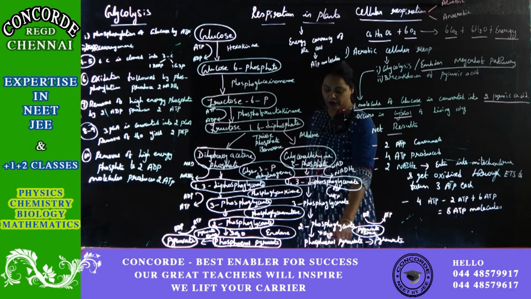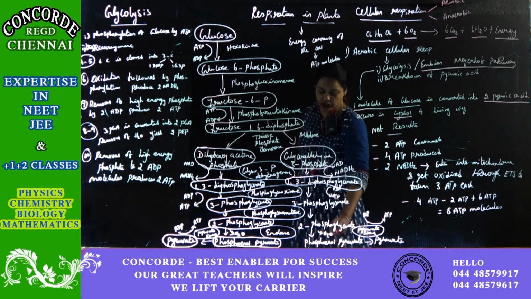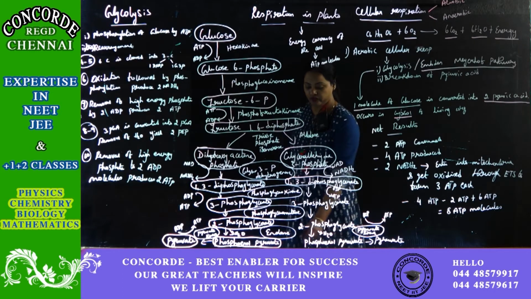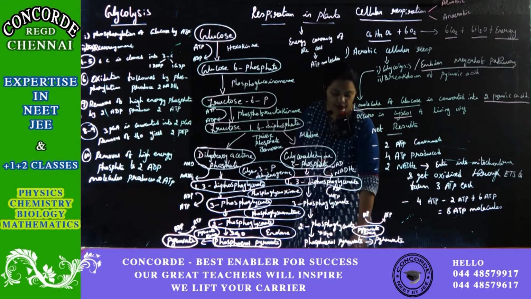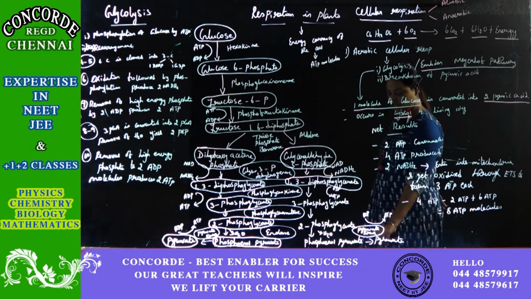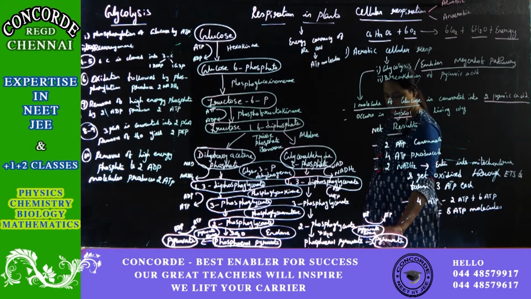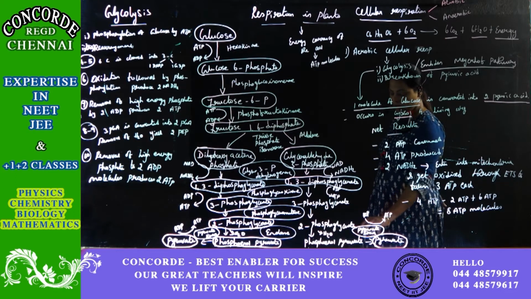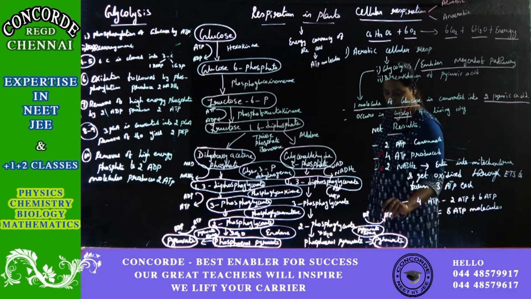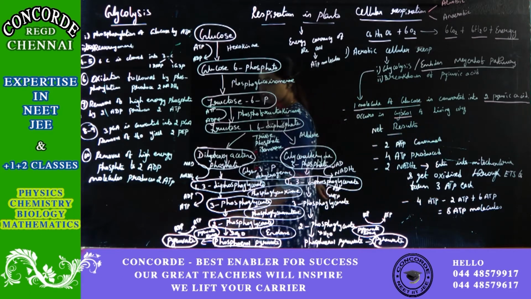Once the one molecule of water exits the reaction, that leads to the production of phosphoenol pyruvate with the help of enzyme enolase. Once phosphoenol pyruvate gets produced, with the help of enzyme pyruvate kinase, it will produce another molecule of pyruvic acid. While converting phosphoenol pyruvate into another molecule of pyruvic acid, it will also produce one molecule of ATP. So just like this side.